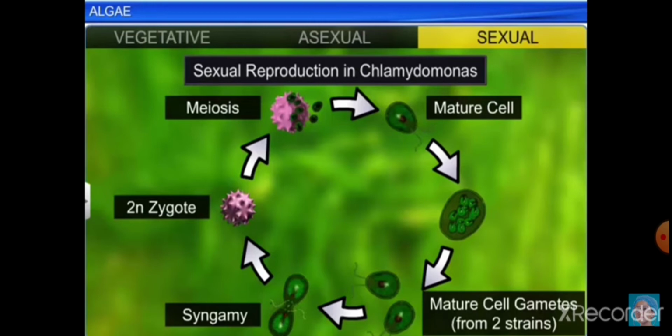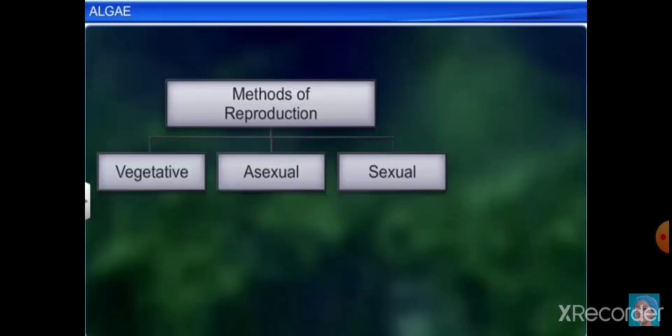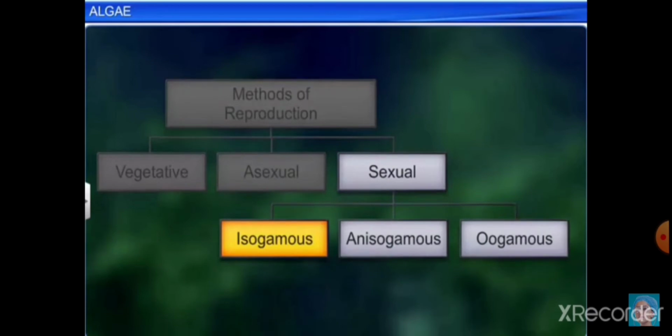In sexual reproduction, the body of the algae undergoes reductional division to form male and female gametes. These gametes unite together by the process called syngamy and then they form zygote. As you can see in sexual reproduction, two different spores are uniting together to form the zygote. On the basis of the shapes of the spores, sexual reproduction is again divided into three parts.